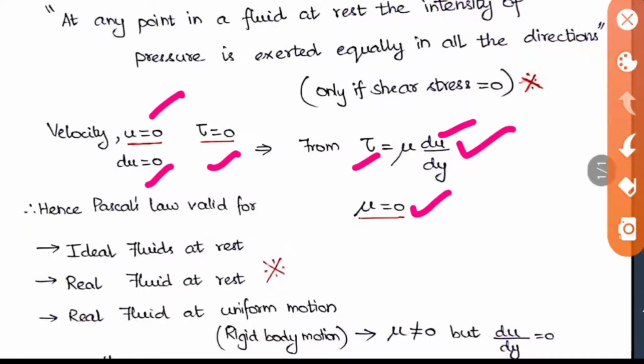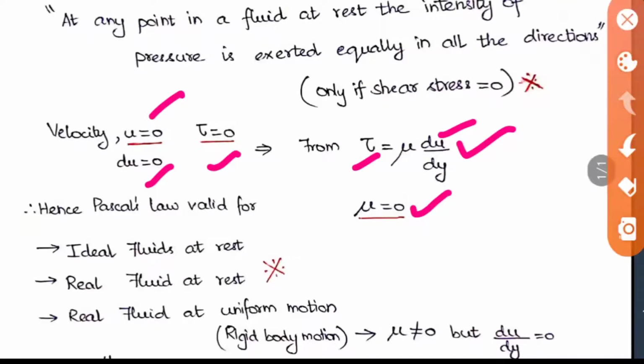And Pascal's law is valid for which type of fluids? It is valid for both ideal fluid and real fluid at rest. In addition to that, it is also valid for real fluid at uniform motion or rigid body motion.